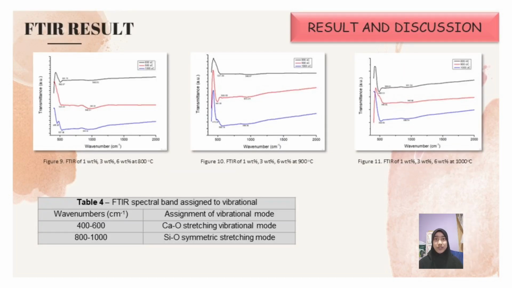FTIR spectra of 1, 3, and 6 weight percent samples sintered at various temperatures for 60 minutes are shown in Figures 9, 10, and 11. The IR absorption bands and formed glass ceramics band assignments for 1, 3, and 6 weight percent can be seen in Table 4. Based on the figures, at wave numbers 400 to 600, the presence of CaO stretching vibration mode occurs. The presence of Si-O bending and stretching modes in the range of 800 to 1000 cm⁻¹ in every sample sintered at different temperatures confirms the presence of the silica contained in the SLS glass powder.